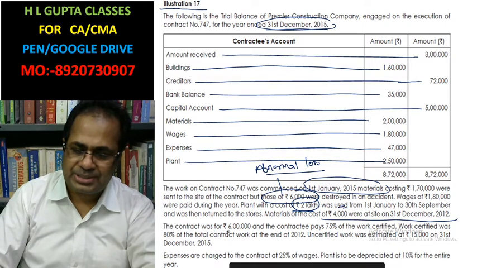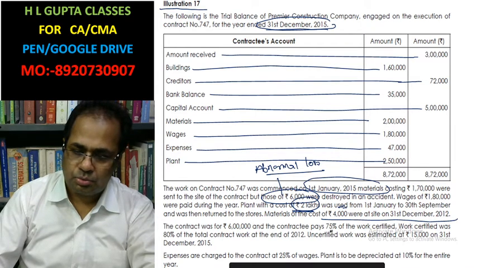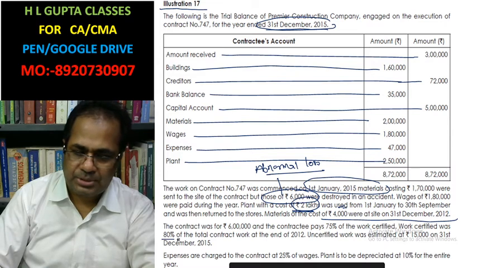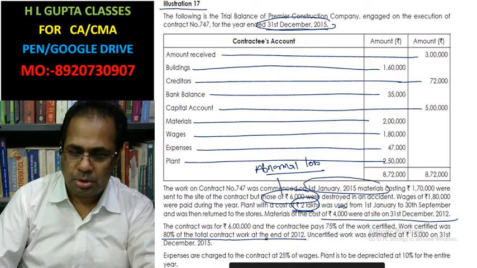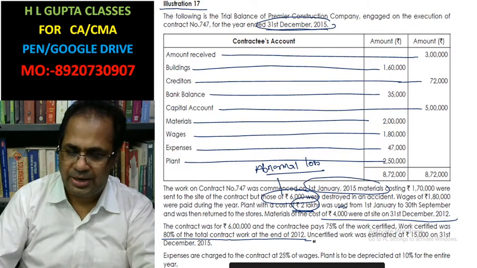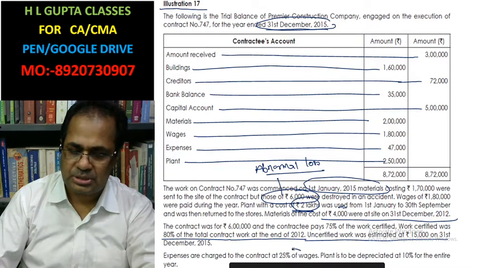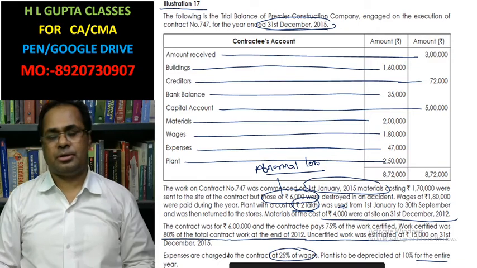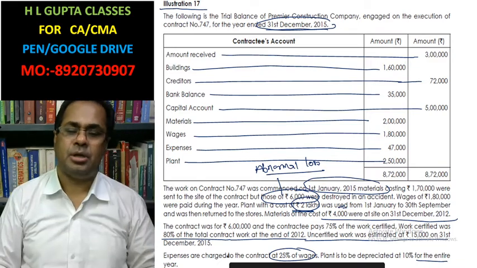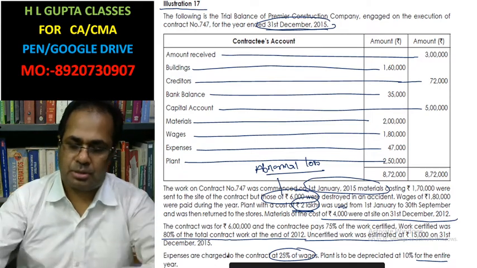The contract price was rupees 6 lakh, and work certified was 80% of the total contract. Uncertified work was estimated at rupees 15,000. Expenses are charged at 25% of wages. Plant is to be depreciated at 10% for the entire year. This is the question. Now I am going to construct the contract account.